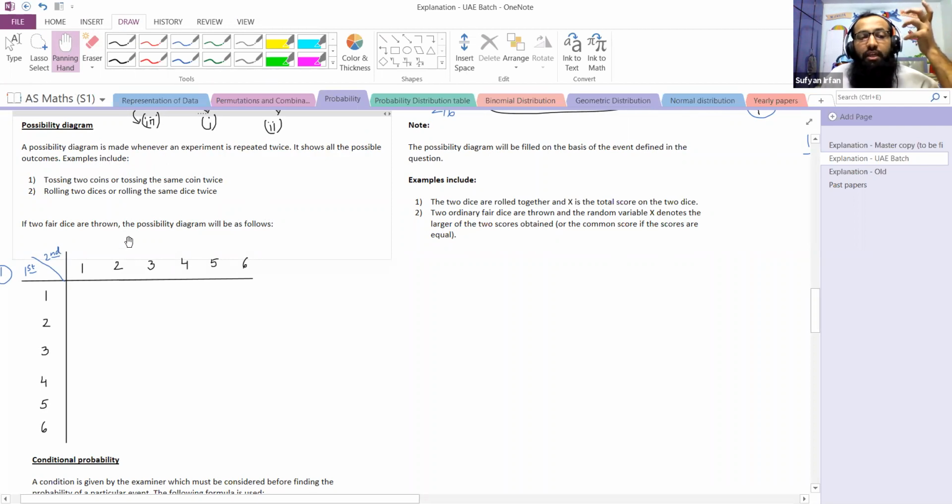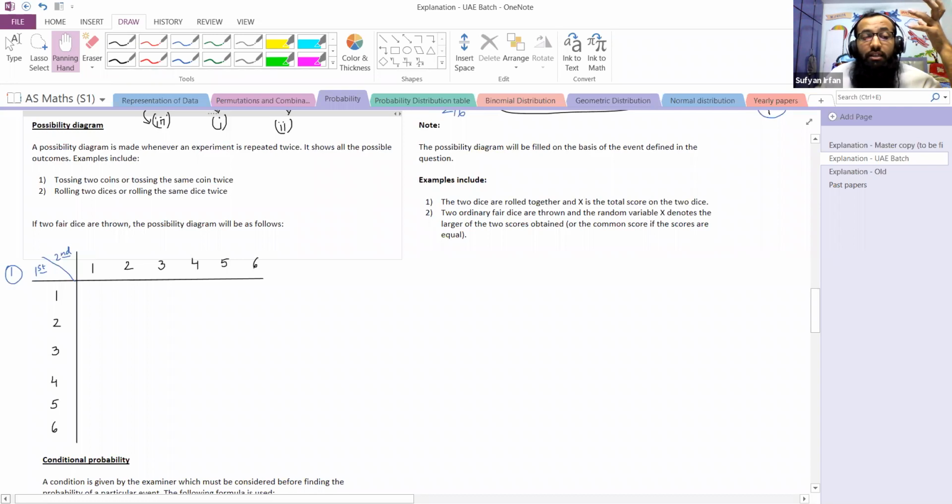What is the point of bringing this over here? Because in probability questions, it is particularly useful at a few instances to draw a possibility diagram. For that, you need a bit of practice to understand when it is better to use a possibility diagram and when not. If you feel that two events are taking place, two experiments are being done, then it is preferred to draw a possibility diagram.